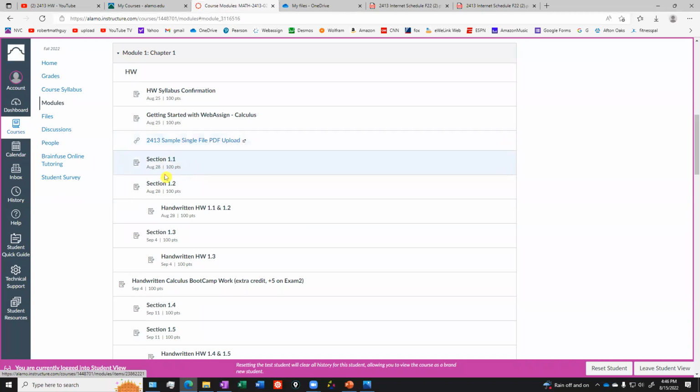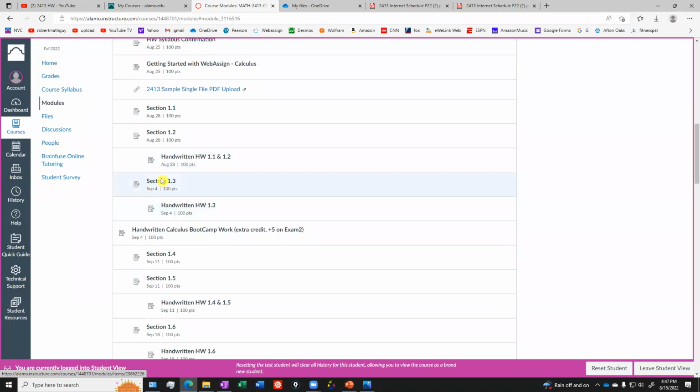Okay, and then you go do your homework, and then here's where you will upload all your handwritten work for those 2 sections. It can just be one file that has all the work that you did for those 2 sections. Now, what I'm looking for in your handwritten work is nice logical steps. I want you to show me that the answers you put in the computer, you actually got them. Like you worked out the problem by hand and you got the answers. I need you to show me that you did the work. So you'll upload your handwritten work and then you'll move on to the next section. Remember, you'll watch the videos, then you go do the homework, and then you'll upload the handwritten work.